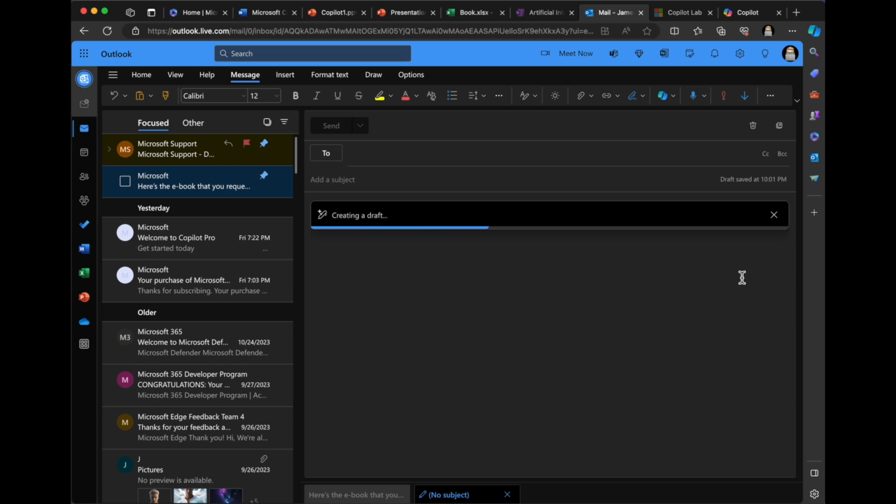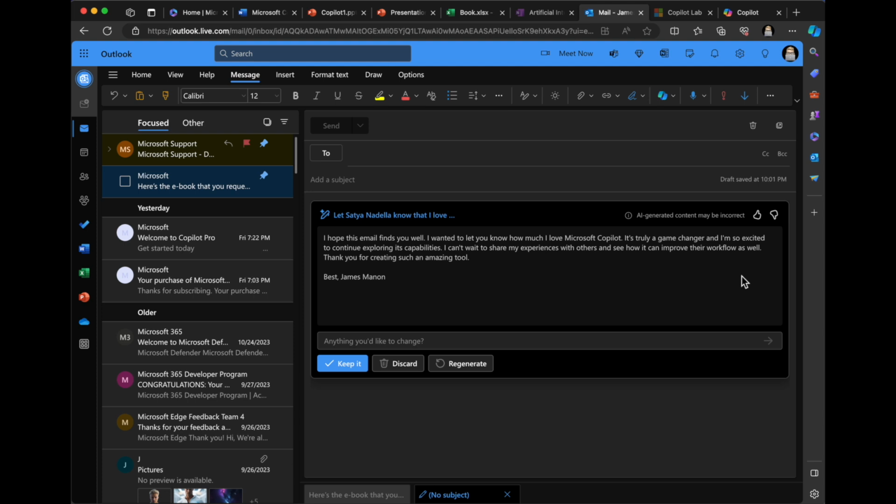Interesting, so there's draft with Copilot and coaching by Copilot, and I don't get how they are different. I'll have to look into that. It doesn't feel like they're that different.